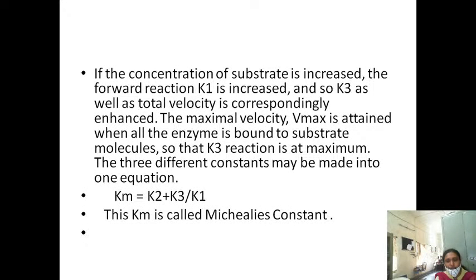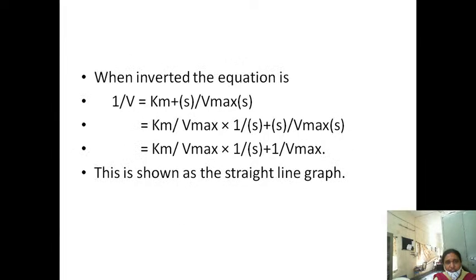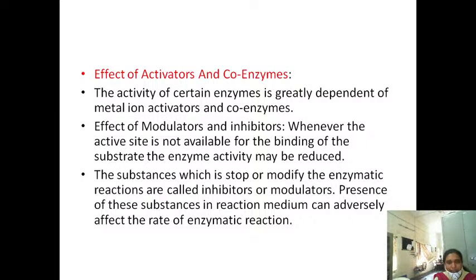Now, these are the main factors which affect the rate of enzyme action. Till now, what we have discussed: effect of temperature, a bell-shaped curve; effect of pH, a bell-shaped curve; effect of enzyme concentration, a straight line; and effect of product concentration, which decreases the rate of the reaction. And for the effect of substrate concentration, the shape of the graph is a rectangular hyperbola. One more factor which also influences the rate of the reaction is the effect of activators and coenzymes.